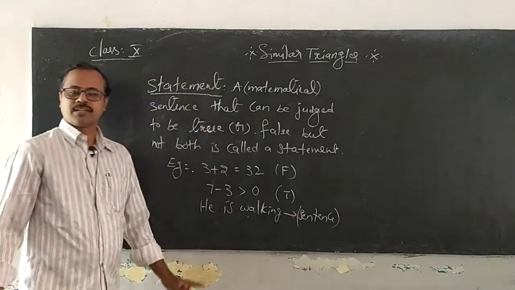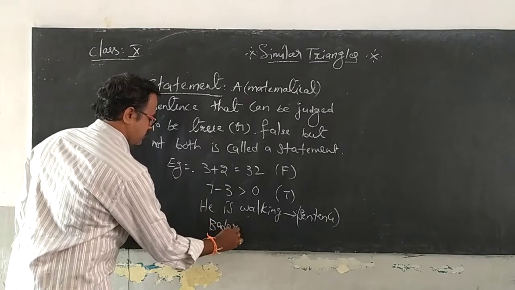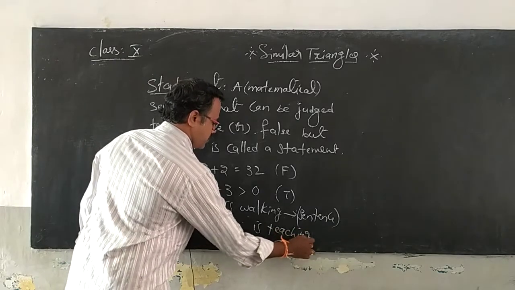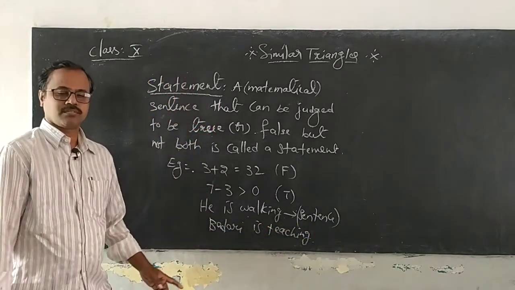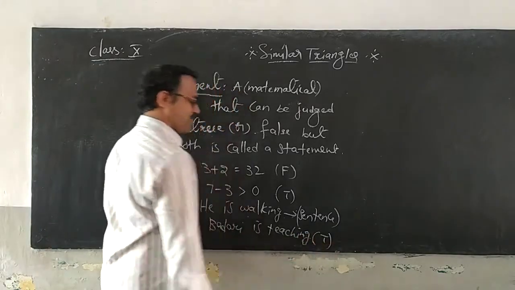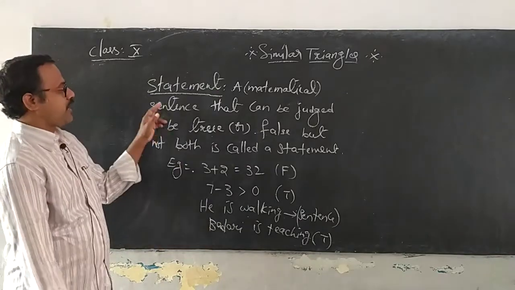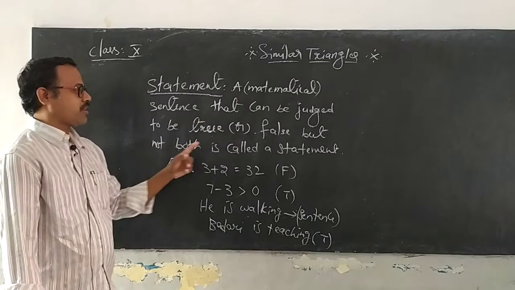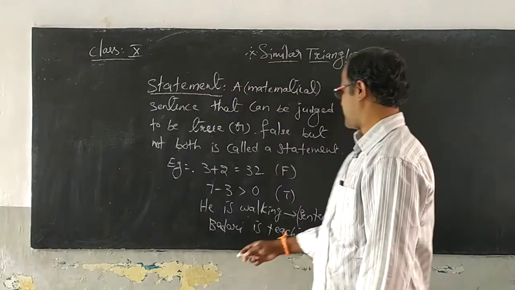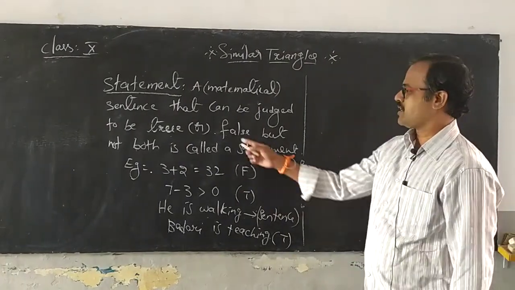Okay? If I write here, Badari is teaching. Is it true or false? It's true, yeah. I am teaching. Okay, it is a statement. You can say whether it is true or false. So any sentence that can be judged to be true or false but not both is called a statement. And for every statement, you can judge it to be true or false.